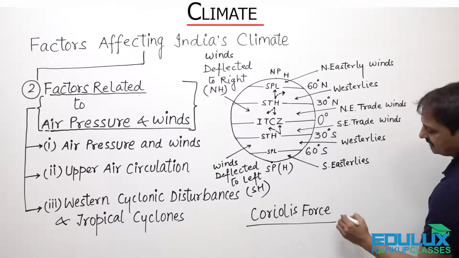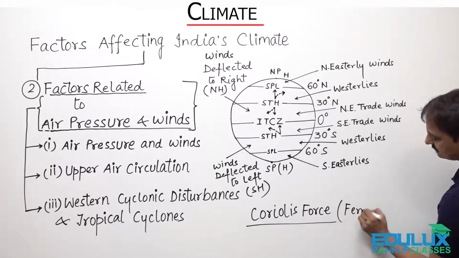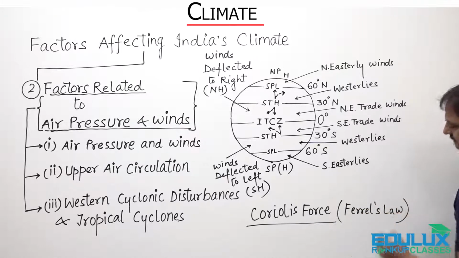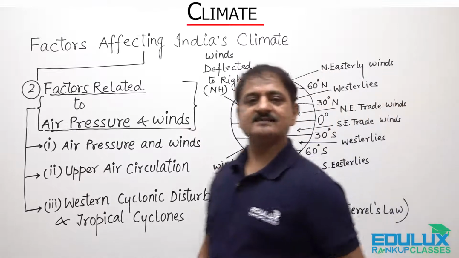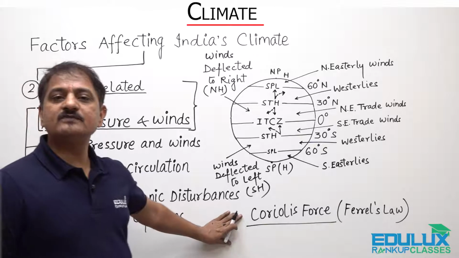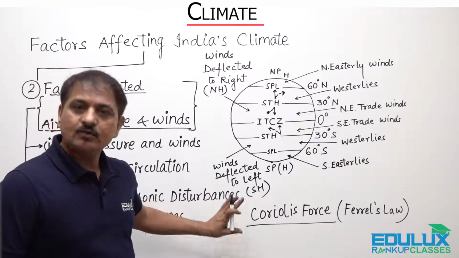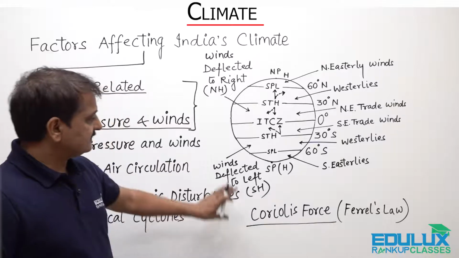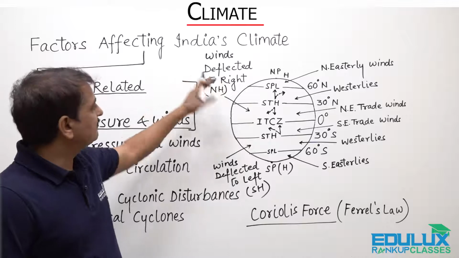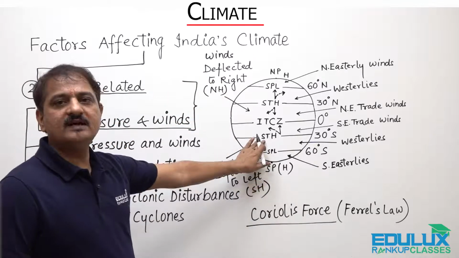It is also called Ferrel's law. This is an apparent force. It is because of the rotation of the earth on its axis that the winds in the northern hemisphere are deflected to their right and in the southern hemisphere to their left.